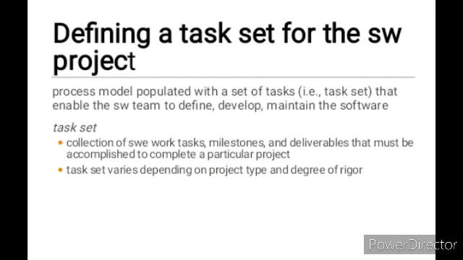How do we enable a task to the software project? The process model is populated with a set of tasks and the task set is given to the team. A task set consists of software engineering work, milestones as we said earlier, and deliverables within a particular period of time. Task set varies depending on project type and degree of rigor.